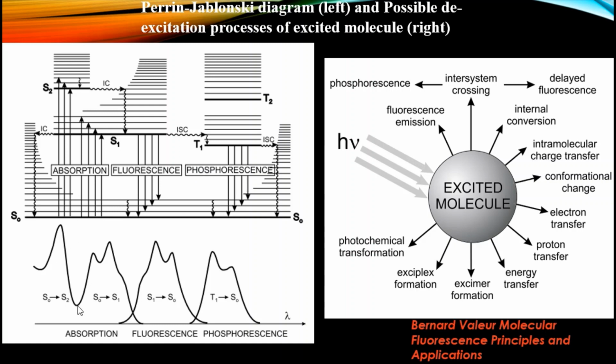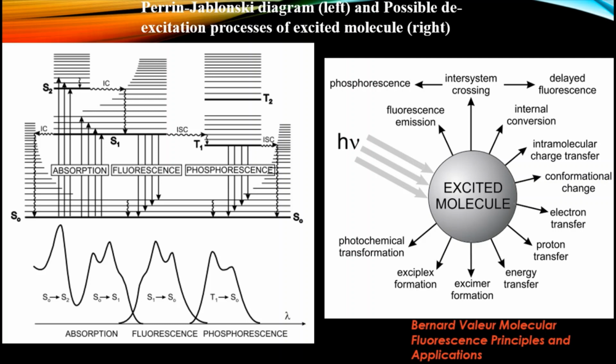These are the absorption spectrum, and these are the fluorescence and phosphorescence spectra. The absorption spectra show S0 to S1 and S0 to S2 absorption bands. The S0 to S1 transition is red shifted relative to the S0 to S2 transition, because for S0 to S2 the energy gap is higher.